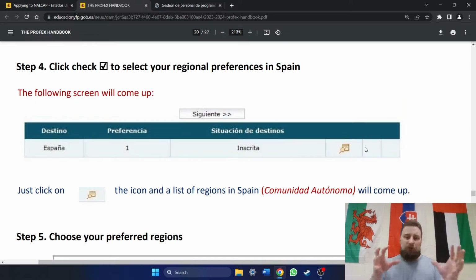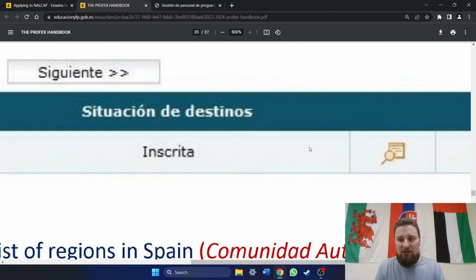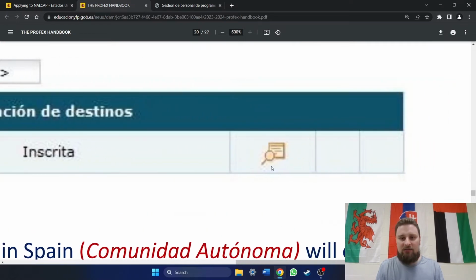The website really stresses following this to a T because it's very meticulous and you have to get everything right. But when it stresses following it to a T, when something's off, it's kind of like, okay, what do I do? Well, it says that the icon is this little box with a magnifying glass, okay? Here's the issue, that when you go through this the first time, this is not the icon that shows up. It's actually a box with a check mark in it. Okay, it's a box with a check mark.